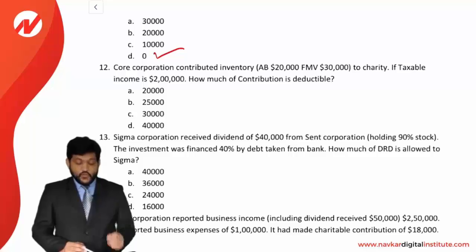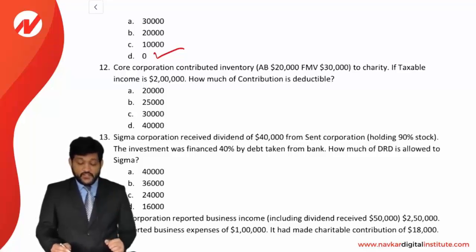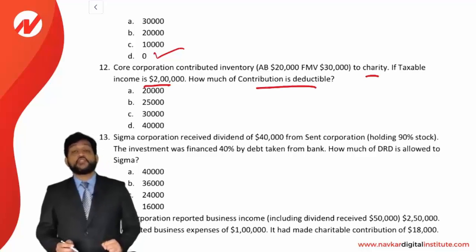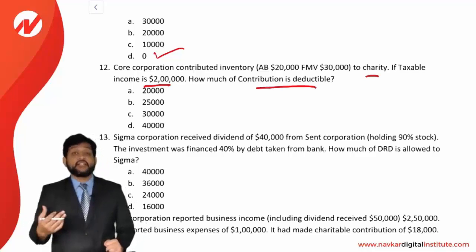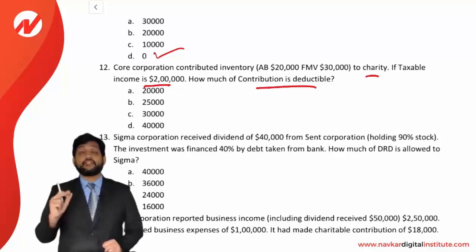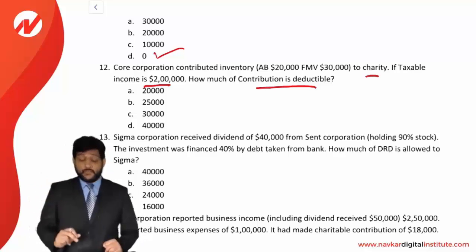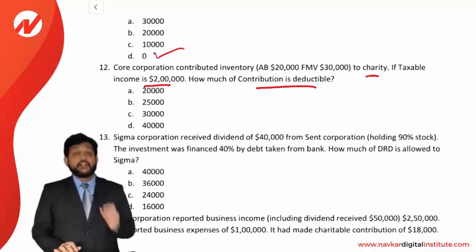Next one. Core Corporation contributed an inventory whose AB is 20,000 and FMV is 30,000 to a charity. If a taxable income is 2 lakhs, how much of a contribution is deductible? Now friends, they are talking about a charitable contribution of inventory. Now there is a special rule applicable for the contribution of property or inventory. If you remember the rule, the deduction is limited to